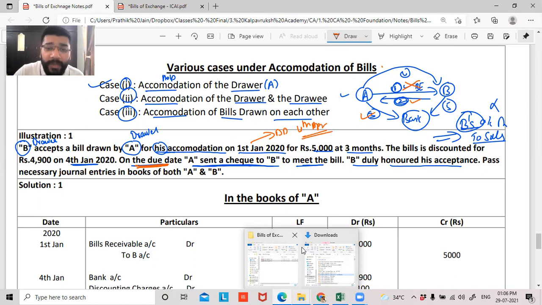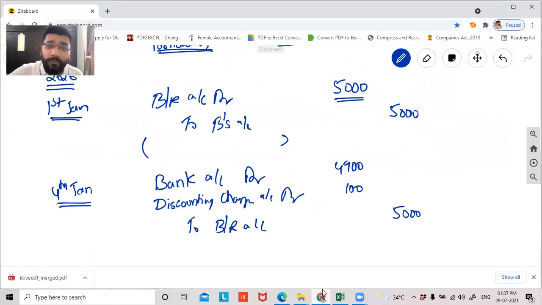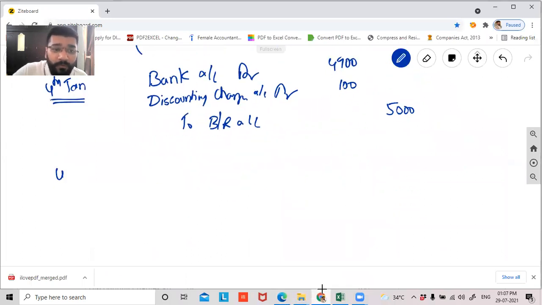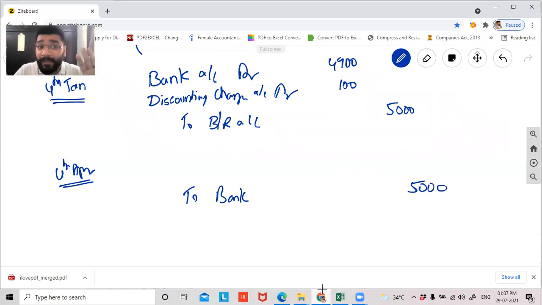Yes, sir. On the due date, A is giving a check to B so that B can make the payment to the banker. So on 4th of April, guys, A is giving the check to bank. How much money will A give to B? 4,900 or 5,000 rupees? 5,000, because the liability is 5,000, no? Now, guys, since you made the payment to B, now we have to close B's account. B's liability 5,000 will be closed. So this is the journal entry on the due date.